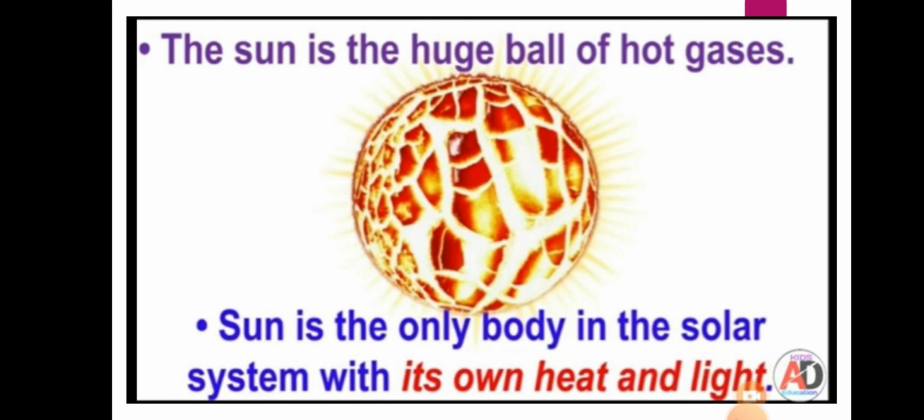We are getting the light from the sun, but the sun is not taking any kind of light from other planets or from other stars. So the sun has its own heat and light. The sun is the only body in the solar system with its own heat and light.